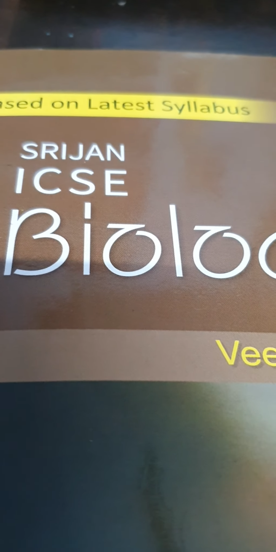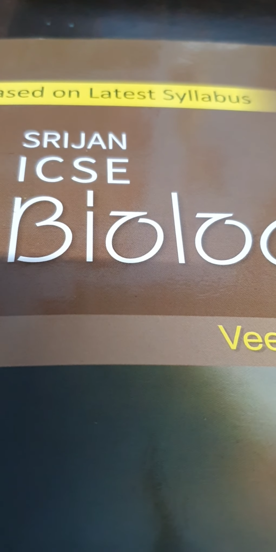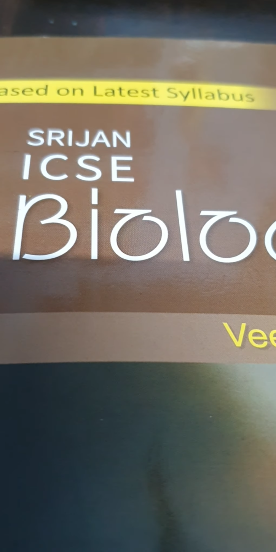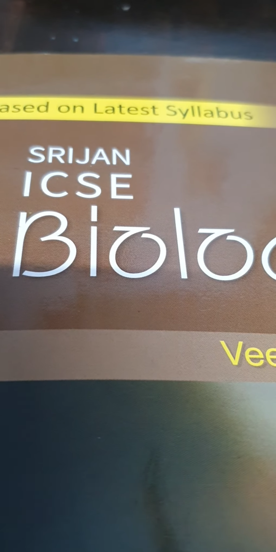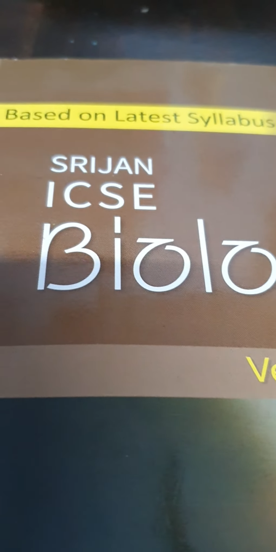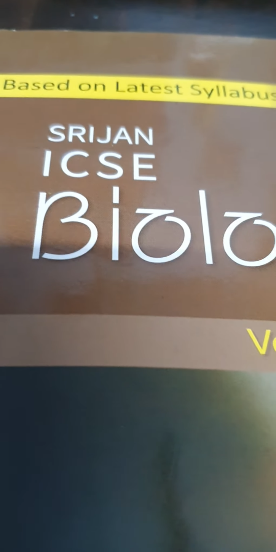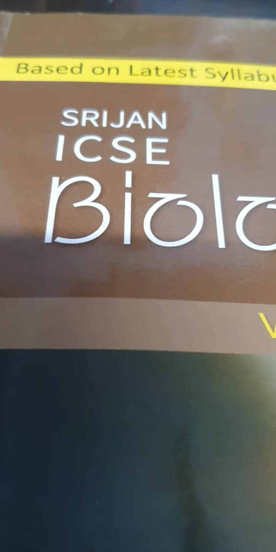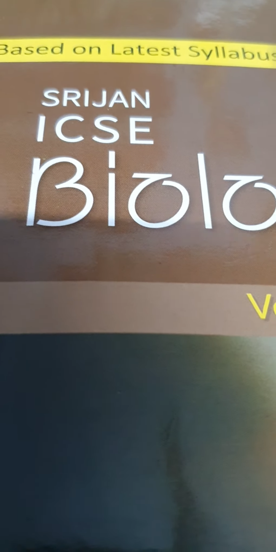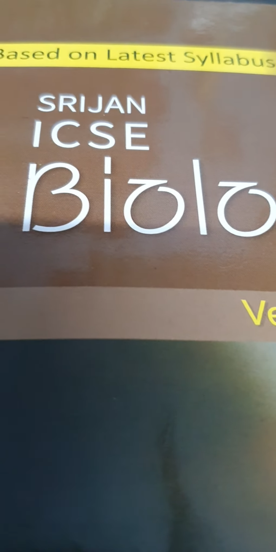Our blood, bone tissue, epithelial tissue, cartilage tissue, adipose tissue, nervous tissue, muscle tissue and connective tissue are many more tissues which we find in our body. So these are the types of animal tissues which we are going to read about one by one. First is your epithelial tissue.